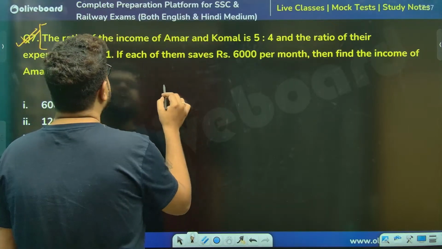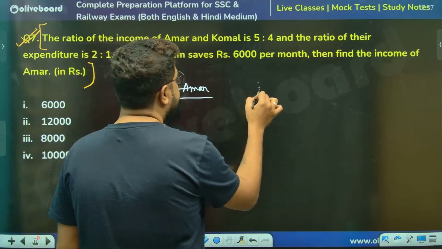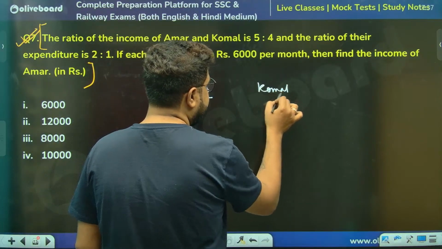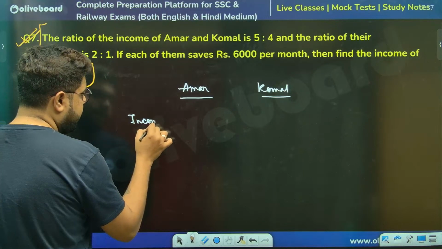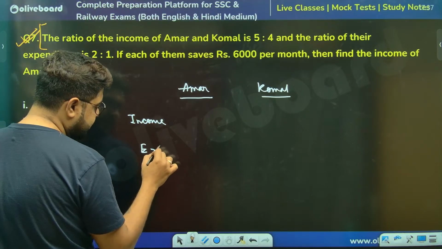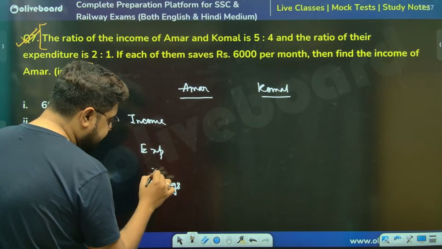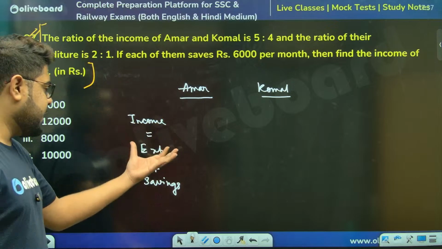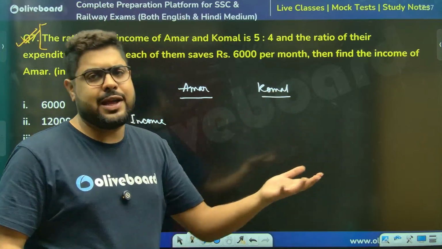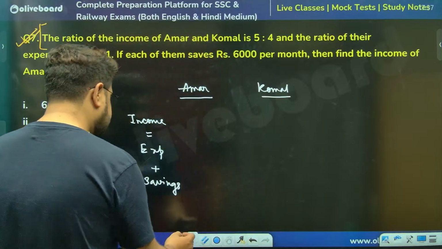Sir, Amar, Komal, 2%. Okay sir. Income, expenditure, savings. Sir, how are they related, sir? Sir, expenditure plus savings is always the income. We all know if I earn something, either I'll expend or I'll save. There is no other option.